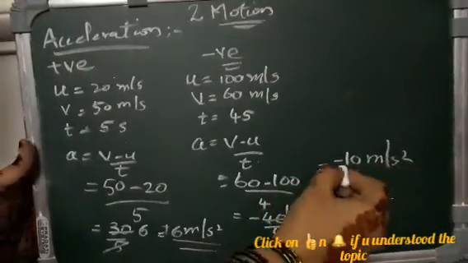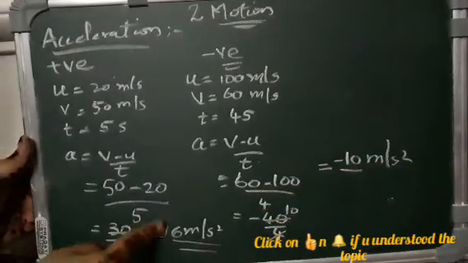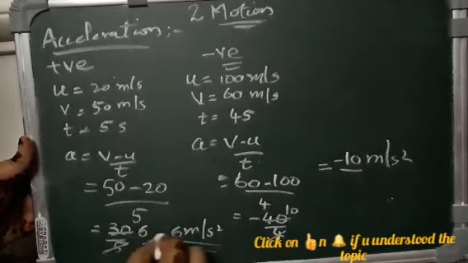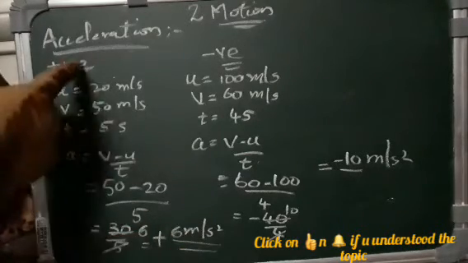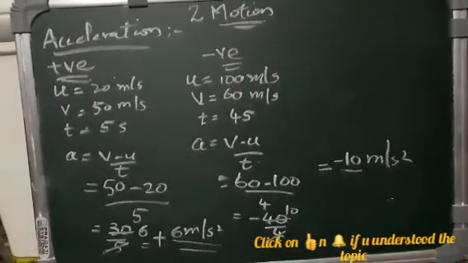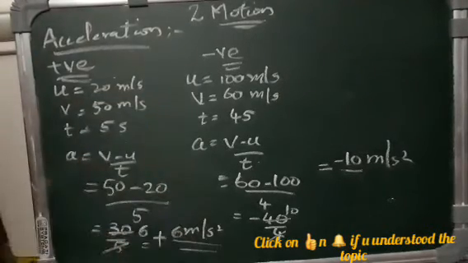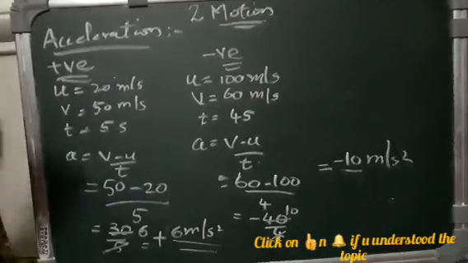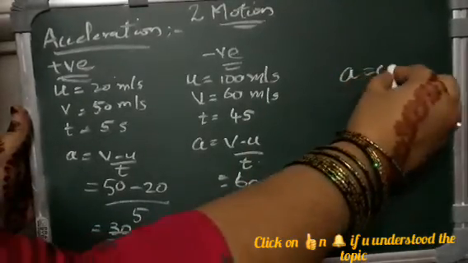That means here you have a minus value, and here you got a positive value. So this is positive acceleration, and this is a negative value, that's why it is negative acceleration. So it is very easy. Now you know whether acceleration is positive or negative. Sometimes it can also be 0. Yes, if initial and final velocities are equal, then the acceleration is 0.